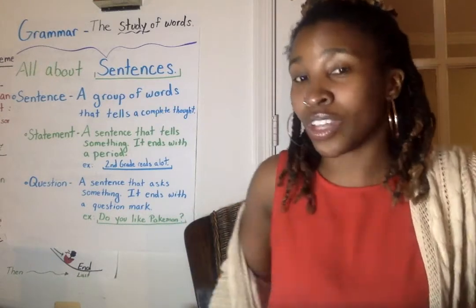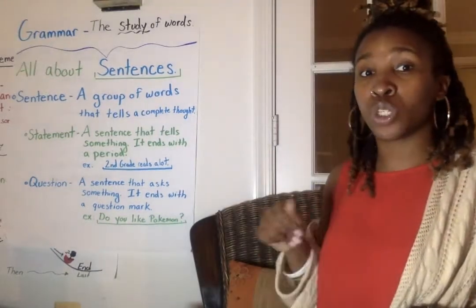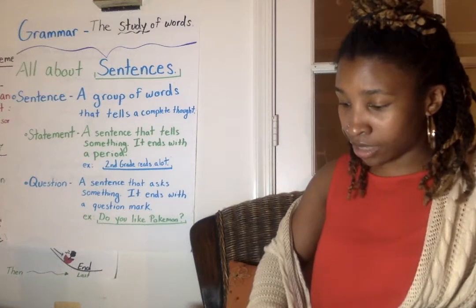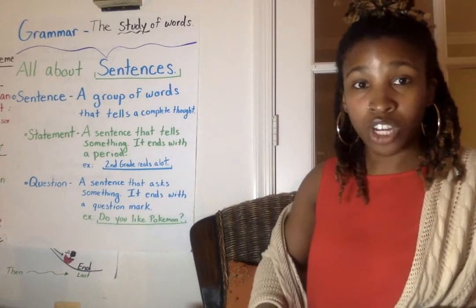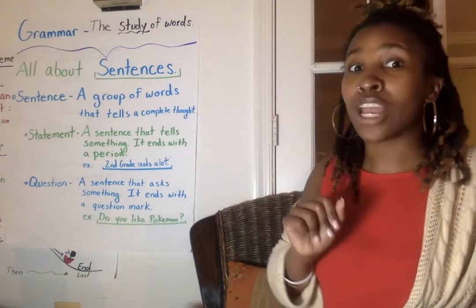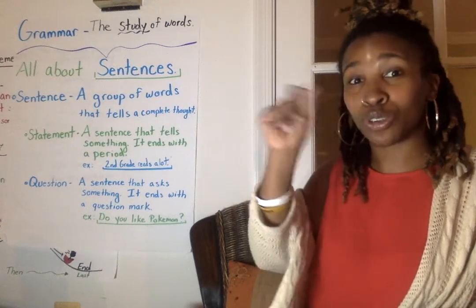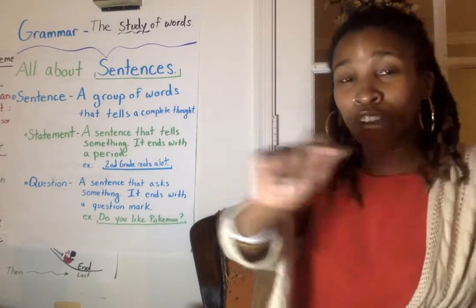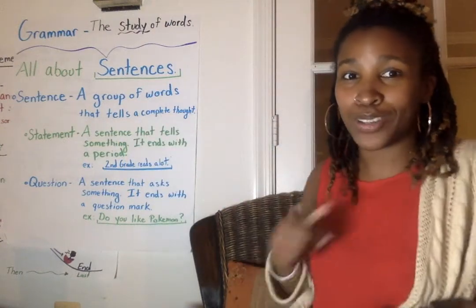All right, so we're going to go over this. With me, if it is a question, you're going to use your finger and imaginarily circle it. If it is a statement, you're going to use your invisible marker and underline it, okay? So you're going to do this with me. Here we go.